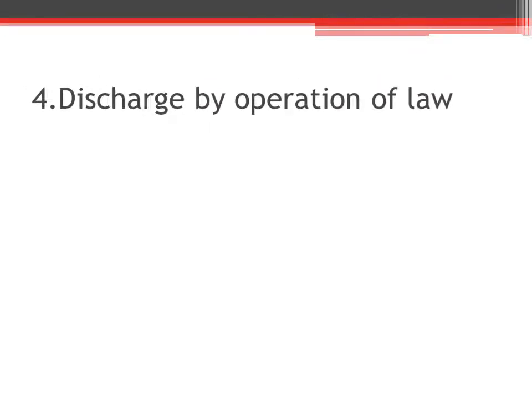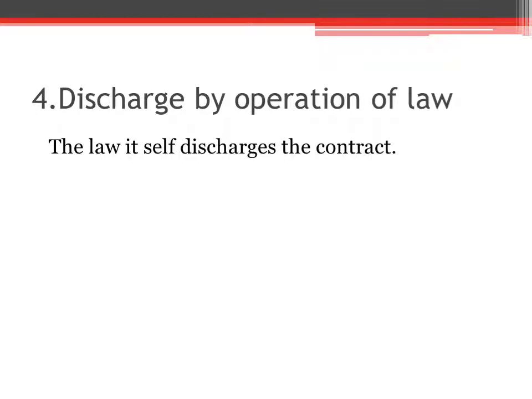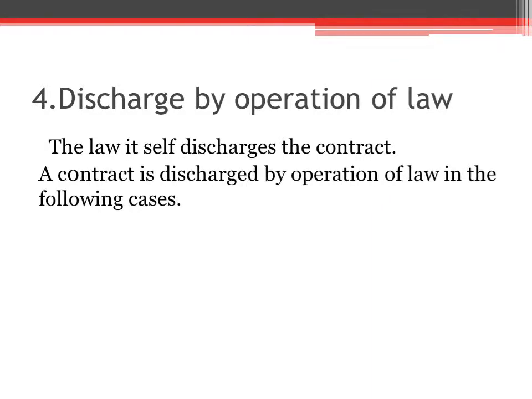The fourth mode of discharge is discharge by operation of law. So what is discharge by operation of law? It means the law itself discharges the contract. In certain circumstances, the law itself discharges the contract. That's called a discharge by operation of law. I'm going to explain the different cases where a contract is discharged by operation of law.